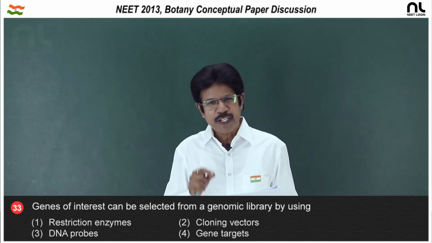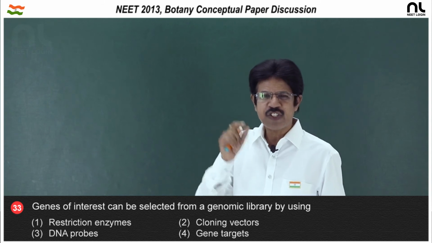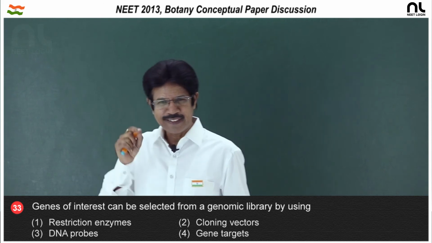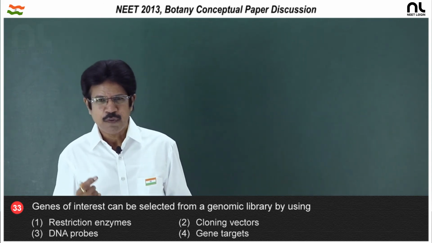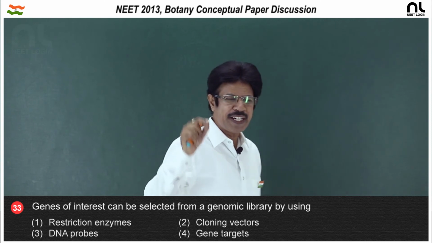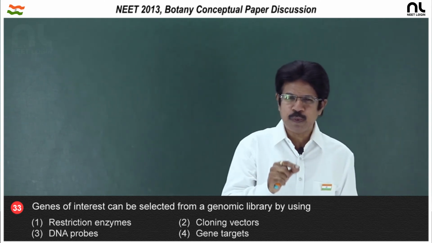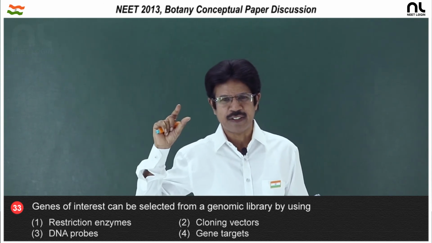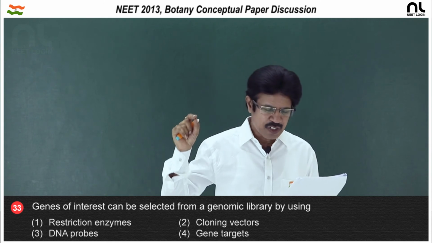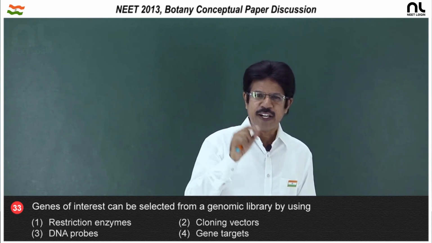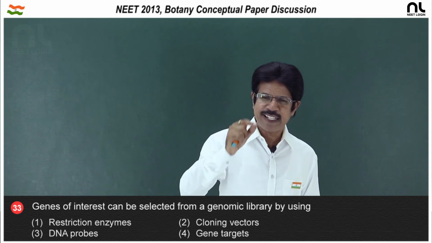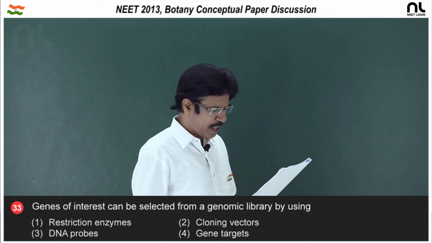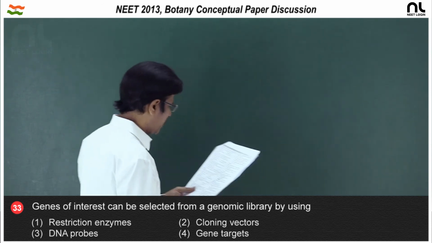A probe is meant to identify the desired gene, and this probe is radioactively labeled ssDNA or ssRNA, which is going to identify complementary DNA, and this probe is at least complementary to part of the desired gene. So, it can locate the desired gene. It is radioactively labeled ssDNA or ssRNA. So, the right option is the third option, DNA probes.